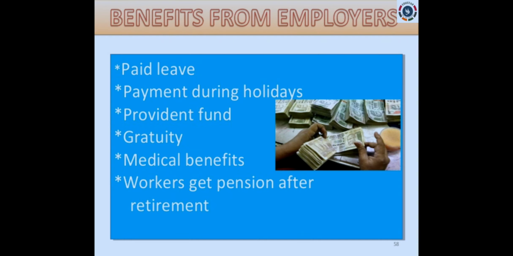So benefits from employers. The owners are known as employers and the working people are known as employees. So whatever the benefits they are getting from employers. Yes, here the workers will get paid leave. Paid leave means for example in the schools you can see summer holidays will be given, but the payment also given for that. They are not working during holidays, but payment will be given. This is paid leave.